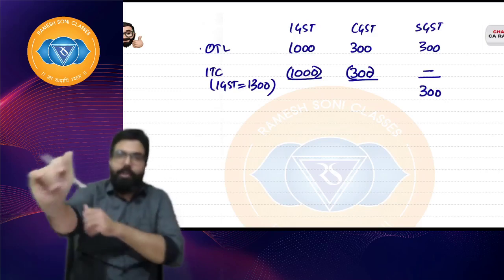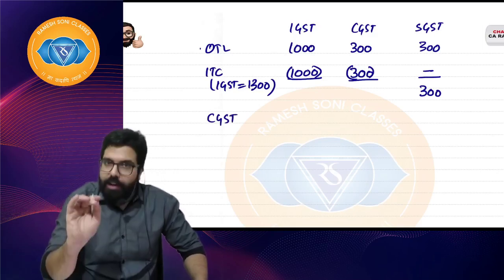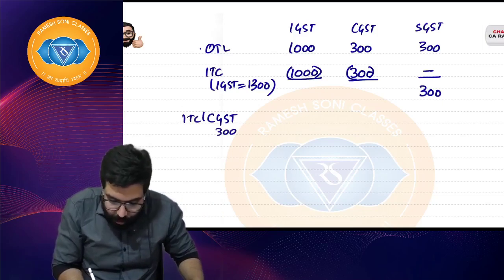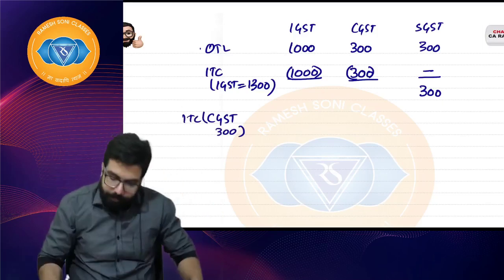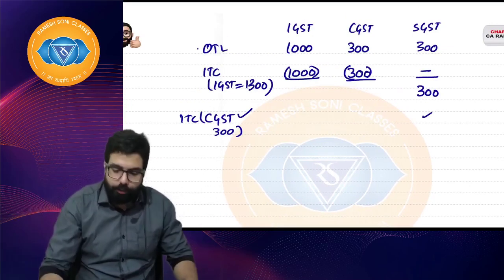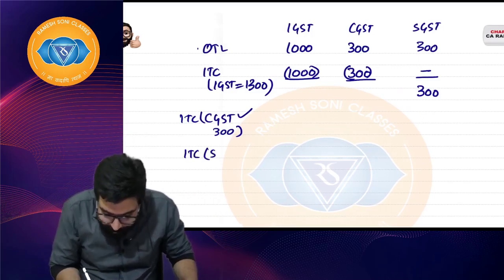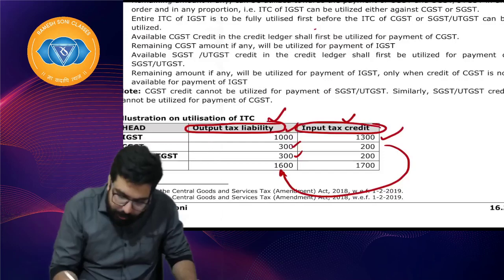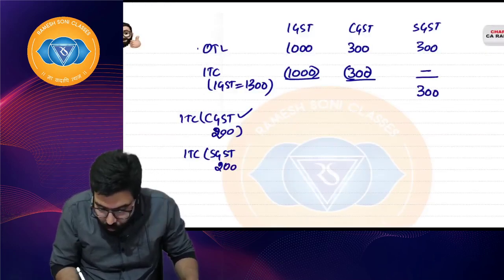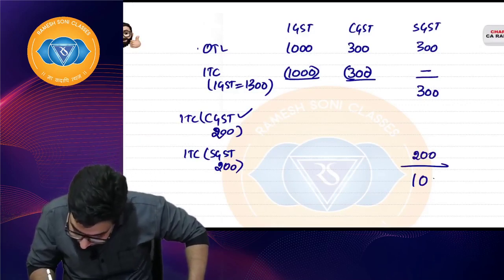Now IGST is exhausted. Now you will use CGST to pay CGST only and IGST. Sir, nothing is payable, so CGST ka balance is there. ITC of CGST balance 300 is remaining, sir. But I could not use CGST to pay SGST. So I will go ahead and say, sir, now I'll use ITC of SGST. Sir, how much is the balance? 200. Sorry, it will be 200. So SGST I'll use 200 now. Sir, if I use 200 over here, I still have SGST payable 100.